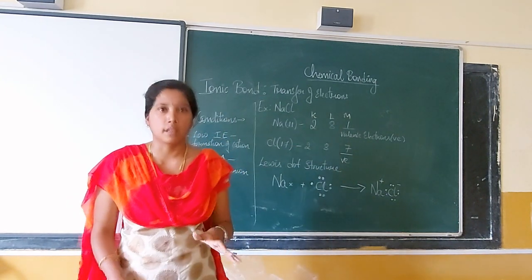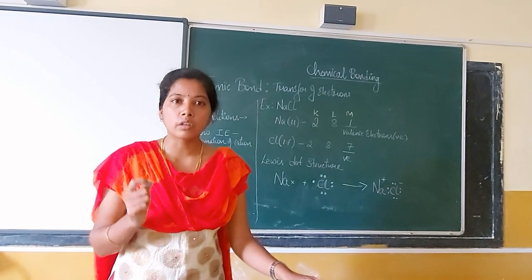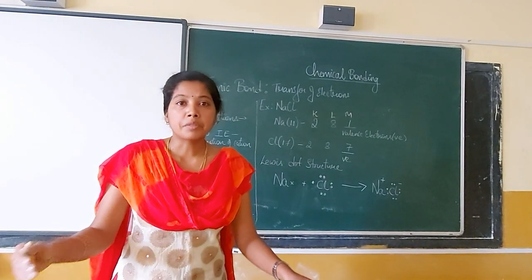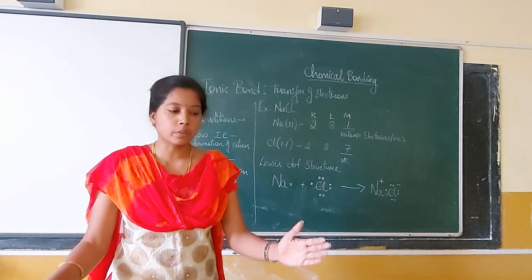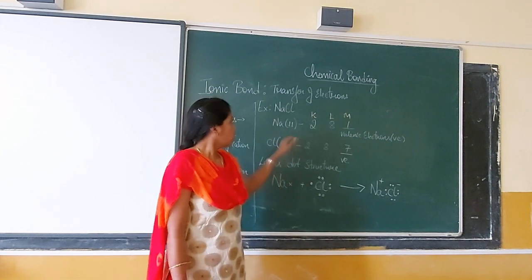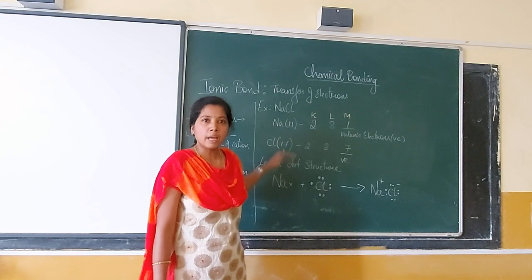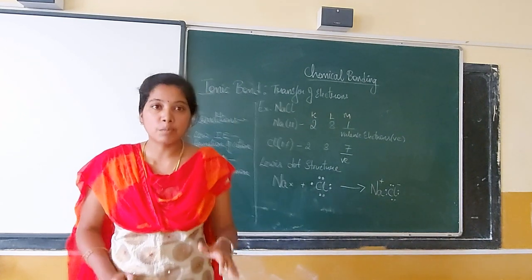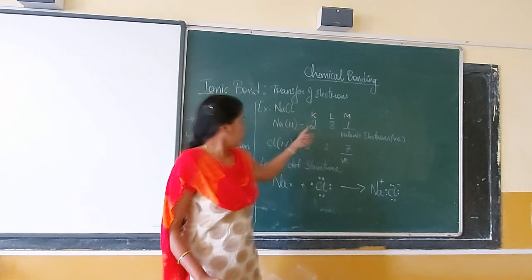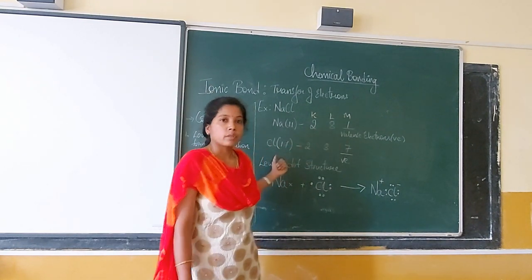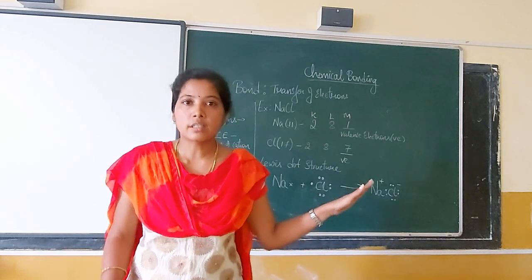Now valence shell. A valence shell is nothing but the last shell of that particular atom. Each atom can have a different number of shells. Depending on that, the last shell of that particular atom is called the valence shell. We have taken Na and Cl, so both of them have a valence shell called M shell because the last electrons are entering into the M. For sodium, 1 electron is entering, and for chlorine, 7 electrons are entering into the M. So we get that as the valence shell.